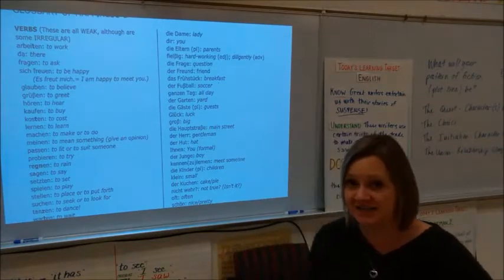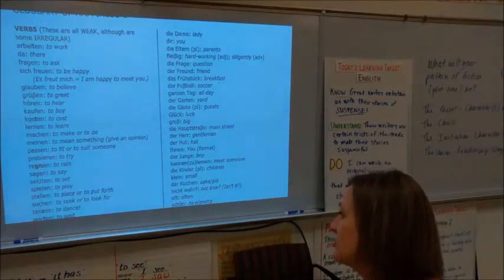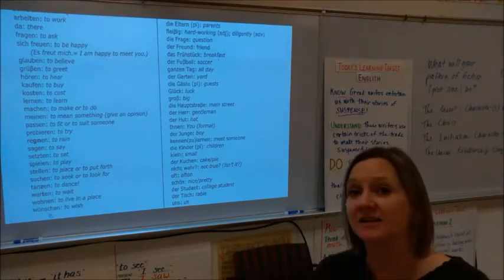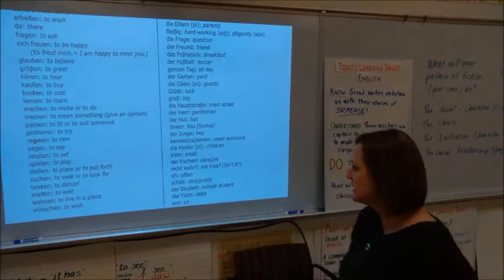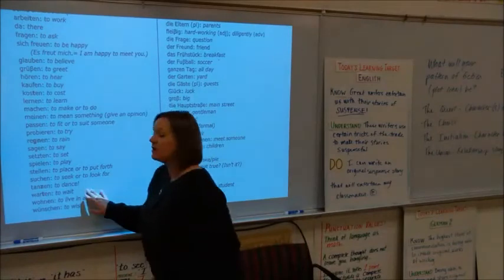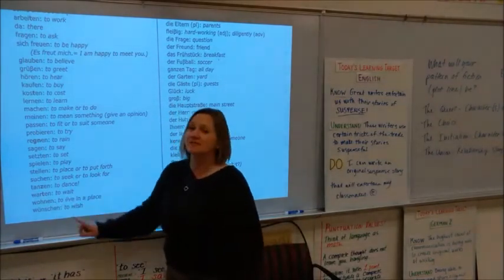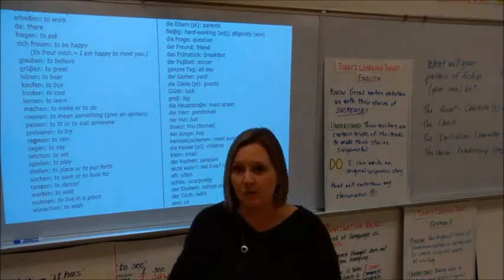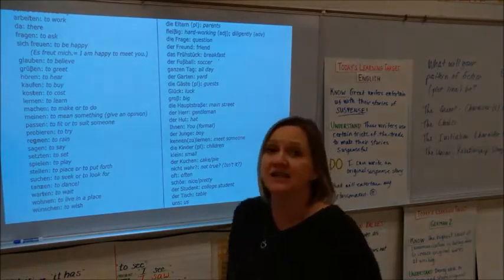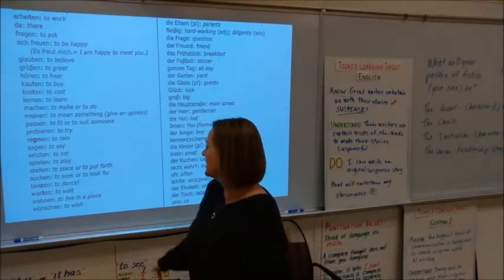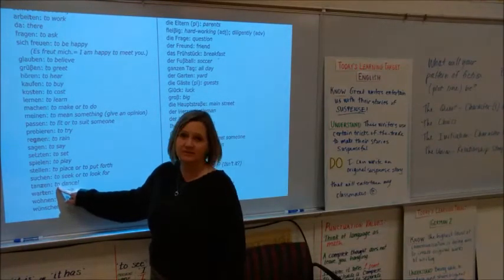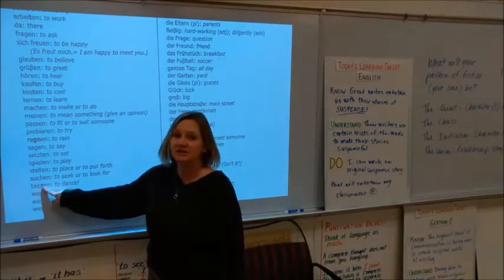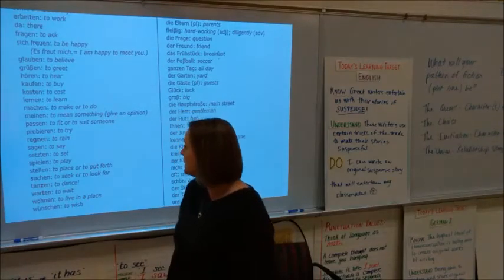Then I put tanzen in bold because for the du form, all we do is we add the T because it has that S sound. So du tanzt. And then we have the verb warten, which means to wait. And the T is in bold to let you know I want you to bounce that one. Er wartet, he waits. So again, if I back it up to tanzen, that's not a bounce one. Don't bounce tanzen. That's just bolded because it has the S sound.